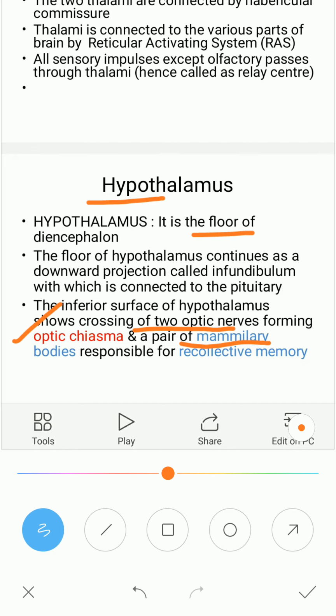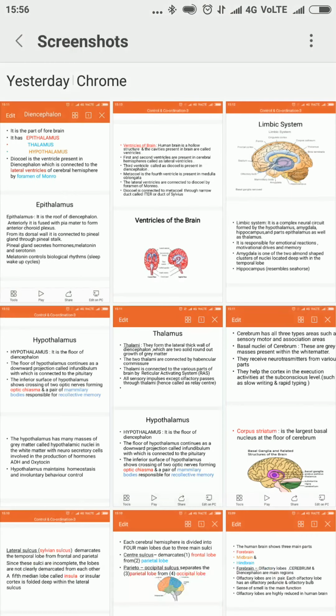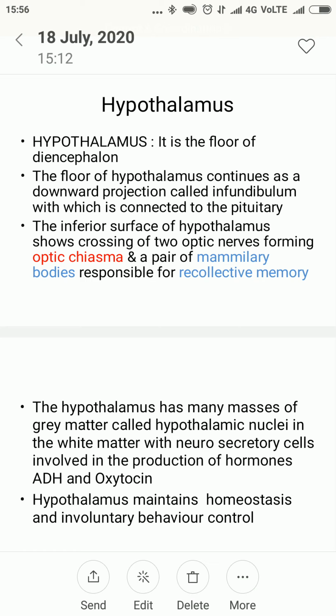It also has a pair of mammillary bodies, structures that look similar to a mammalian breast, present in the hypothalamus, and which are responsible for recollective memory. The hypothalamus has many masses of gray matter, called hypothalamic nuclei.